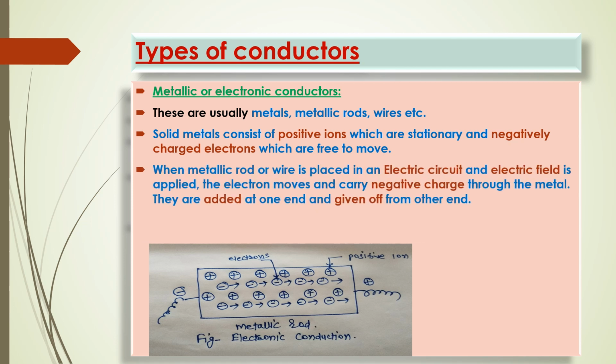So when a metallic rod or wire is placed in an electric circuit and an electric field is applied, when we apply the electric field, that means you can see here these two connections are made there.